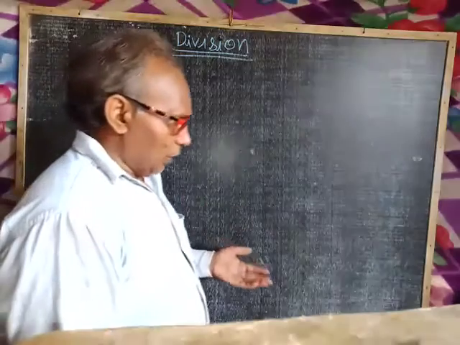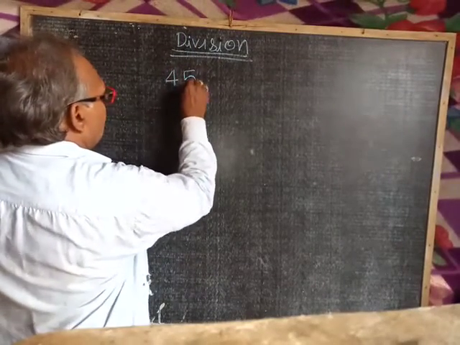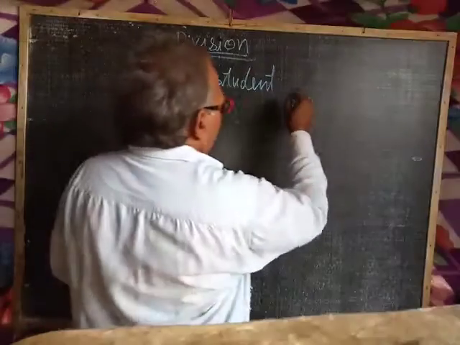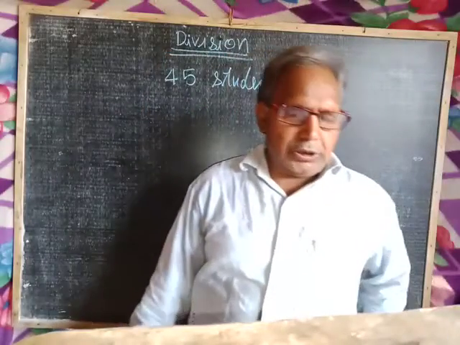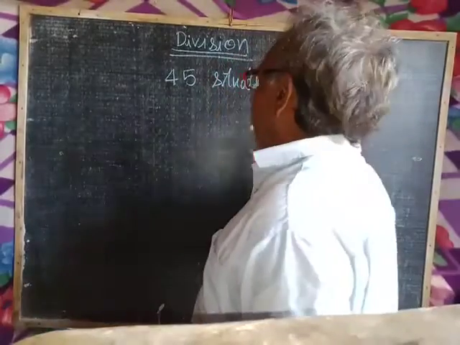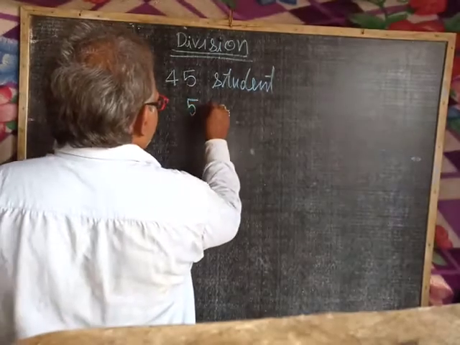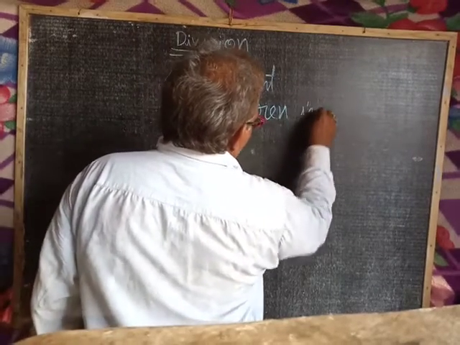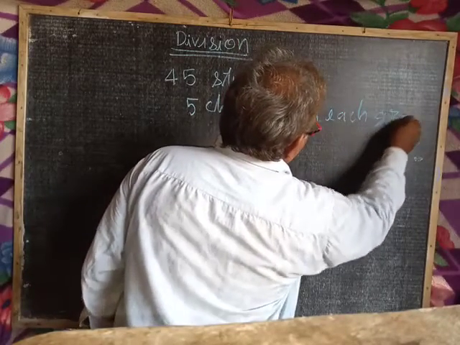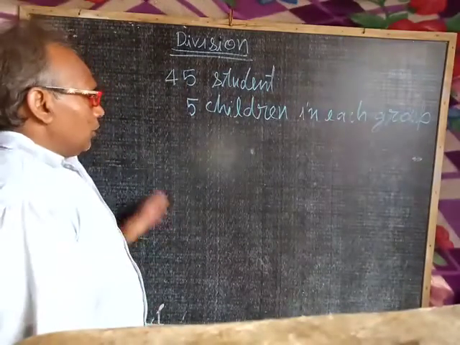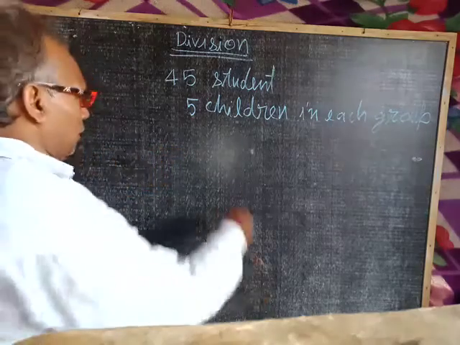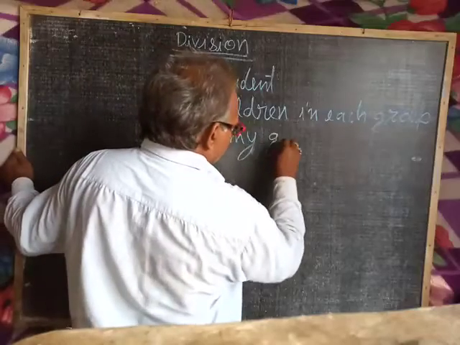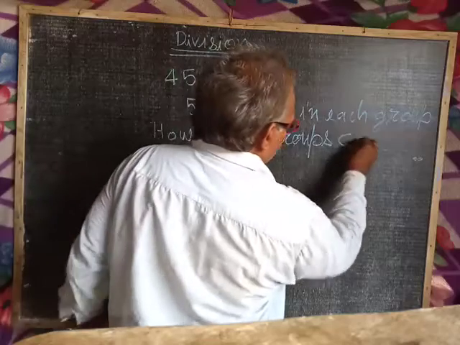If 45 students are meant to be in groups, means are divided into groups of 5 children each, five children in each group, then my question is, how many groups can be made?